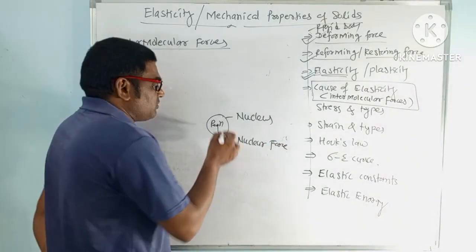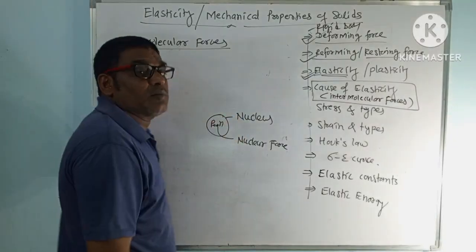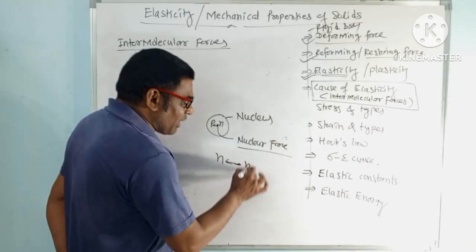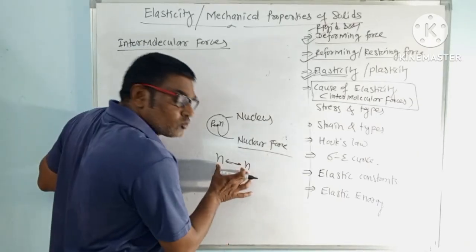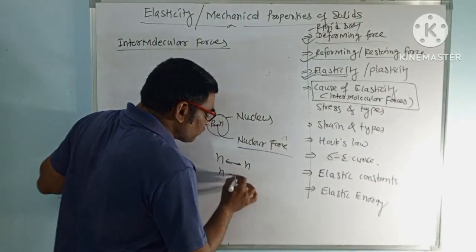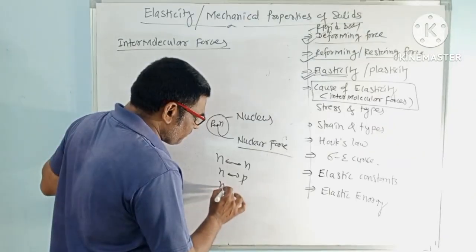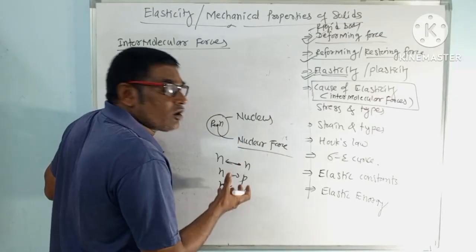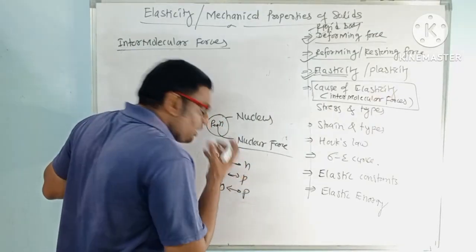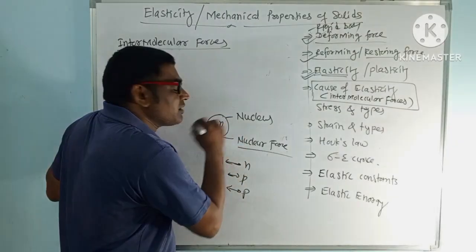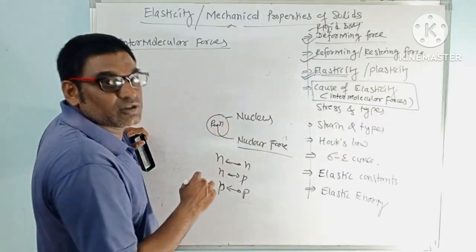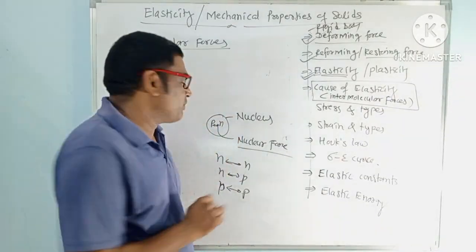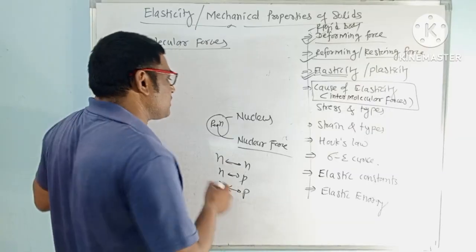So the reason behind the formation of the nucleus is what? Nuclear force: the attractive force between two neutrons, between neutron and proton, between proton and proton. Due to this strong attractive force, these particles are bound with each other in a very small space in the atom. That central place is called the nucleus, which you know, in chemistry also you have learned.